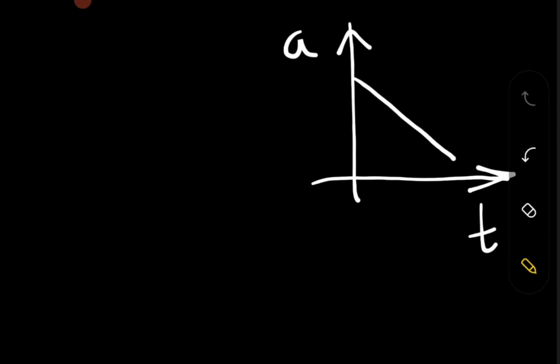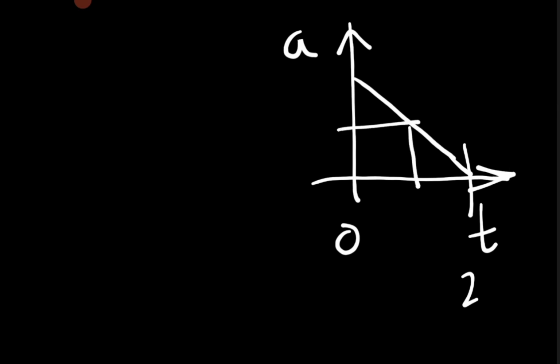Now, as I've told you that I don't have questions, let us try one question from my own mind. For example, it is given that this is the time graph, time versus, let us say, acceleration graph. Let us suppose this is the particular graph. This is the particular time 0, this is the particular time 2 seconds, and let it be called 2 and let it be called 0.